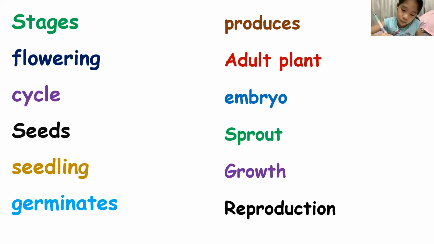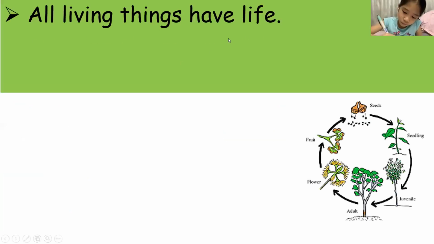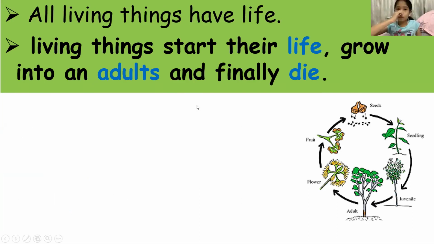As we go on with this topic, we can encounter these words. If you don't know these words, you can search in Google or in a dictionary to find the meaning of each word. So let's proceed. First, all living things have life. Living things start their life, grow into an adult, and finally die. That's the process of living organisms.